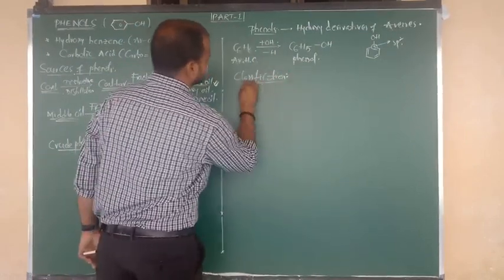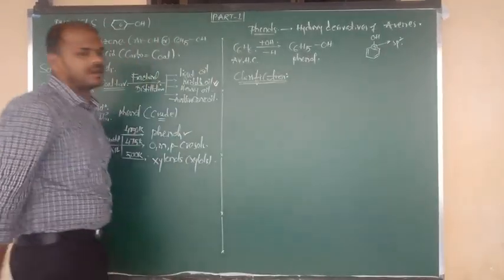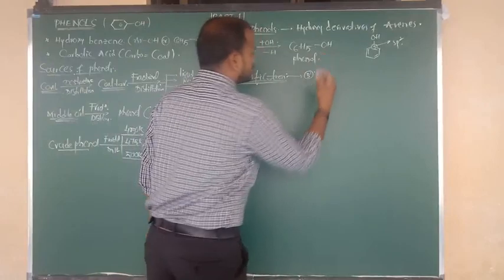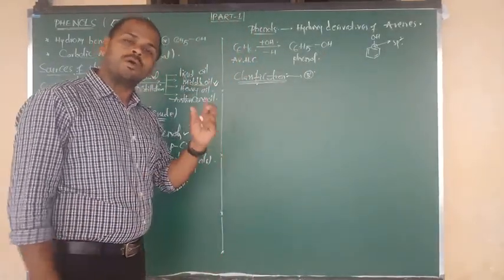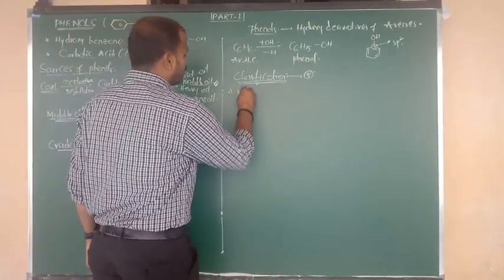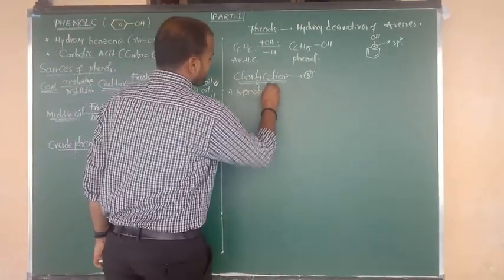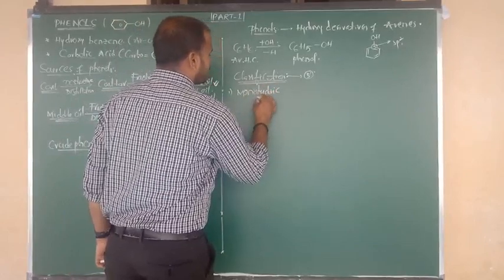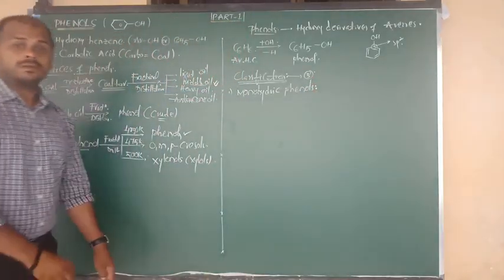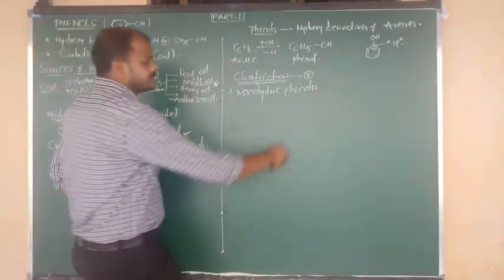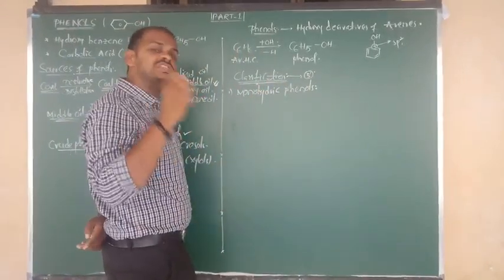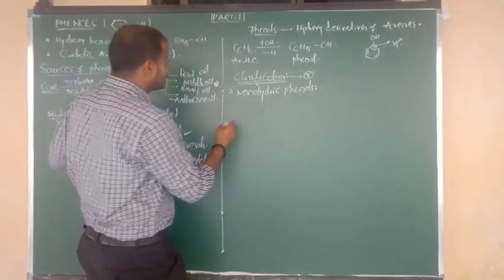Classification. Phenols are mainly classified into three types, only on the basis of the number of OH groups. In the first category I am going to show you monohydric phenols. Which phenols? Monohydric phenols. These are nothing but the monohydroxybenzene compounds. Let me show you the structures.